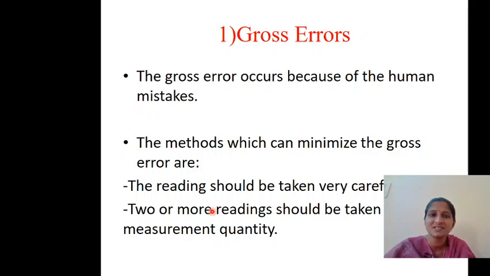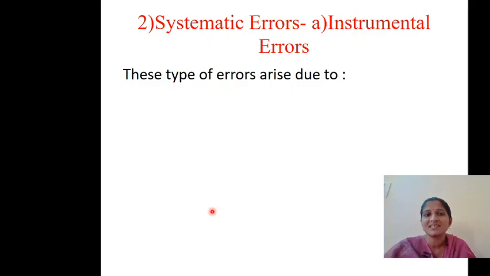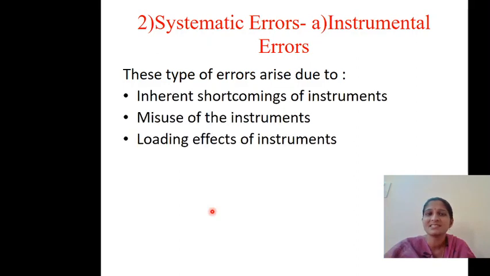And what is the next one? The second one is systematic errors. Under systematic errors, there are three types of errors. First, instrumental errors. What are instrumental errors? As the name itself indicates, they are because of the instrument. Suppose to measure the current you use an ammeter. The error might be caused by the ammeter itself.